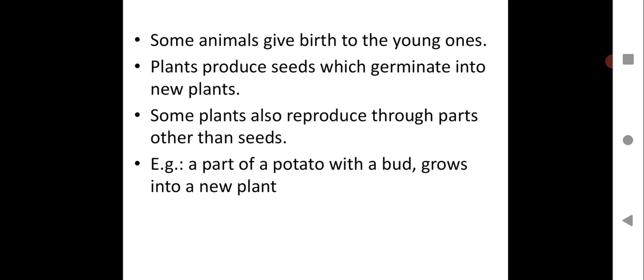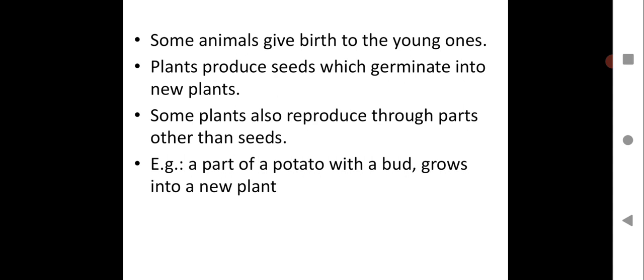It is not only seeds that germinate into young ones. It can be another part. In some plants, the leaves are responsible. In some plants, the stems are responsible. This is how reproduction takes place in plants.